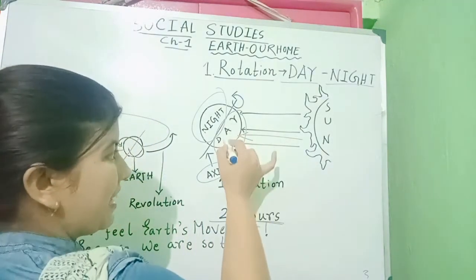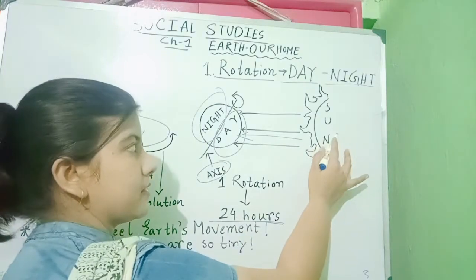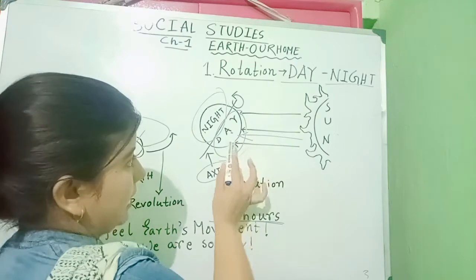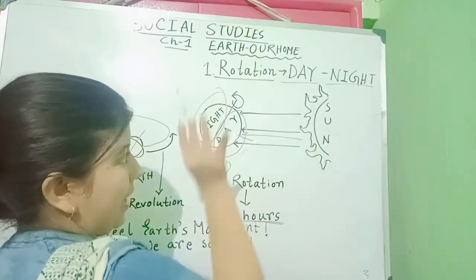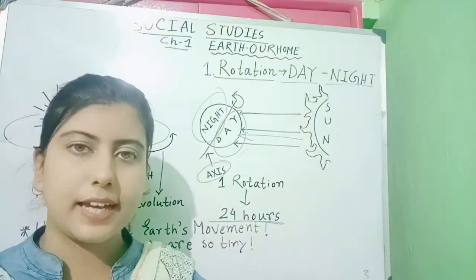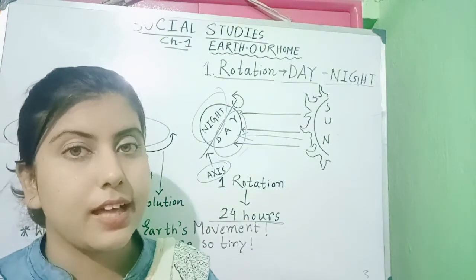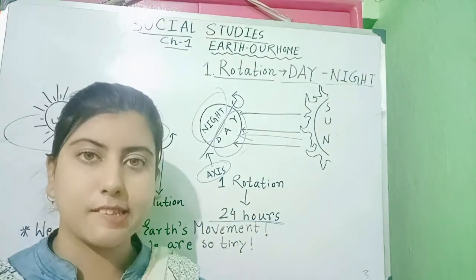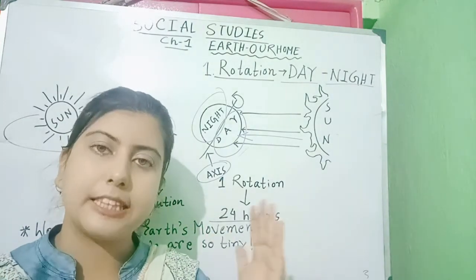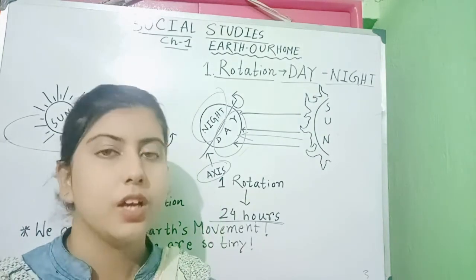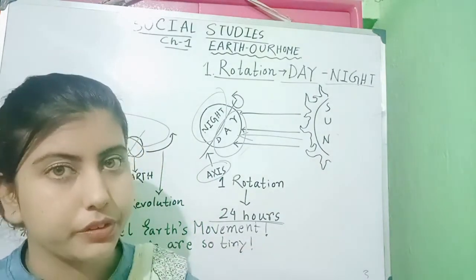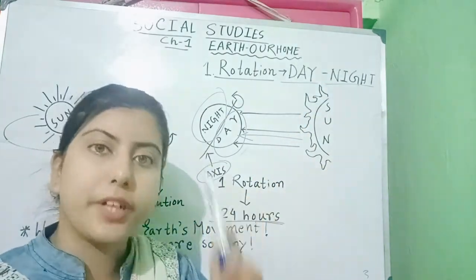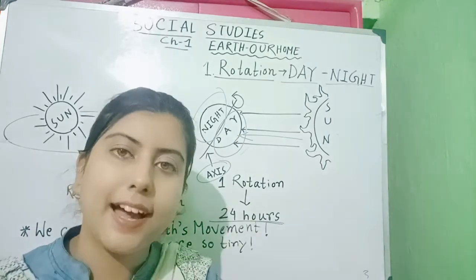So the part of earth that faces the sun receives sunlight and it becomes daytime, and the opposite side that is away from the sun does not get any sunlight, and there we can see night time. So this was the whole concept of day and night, and this is the result of the movement called rotation. So rotation causes day and night.